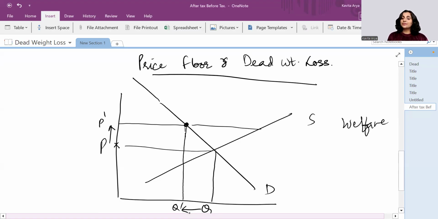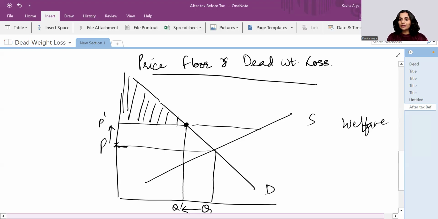Consumer surplus is reduced because now the consumers are paying higher prices. So the consumer surplus is this area. Had it been before this price floor, it would have gone down to this P area, right? But now it is this.